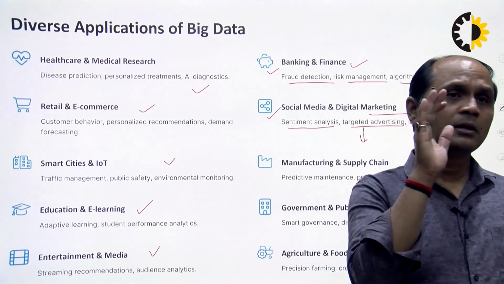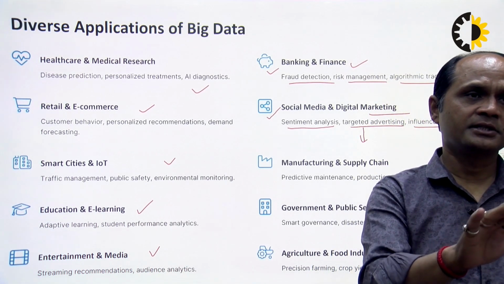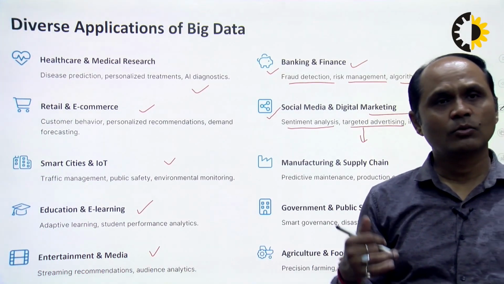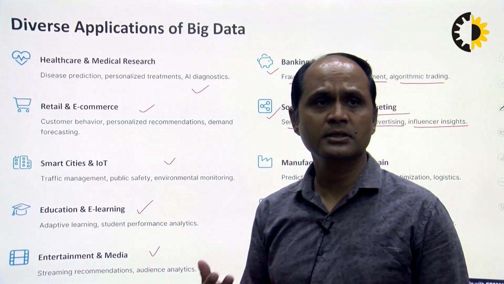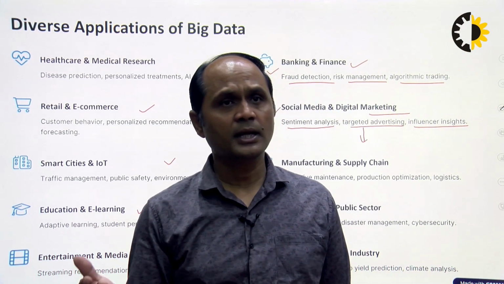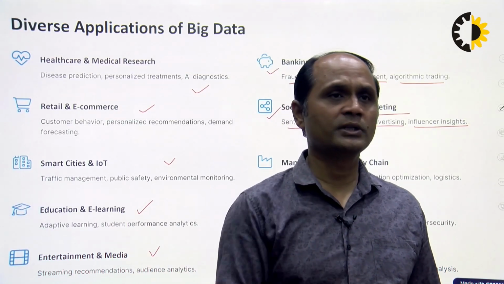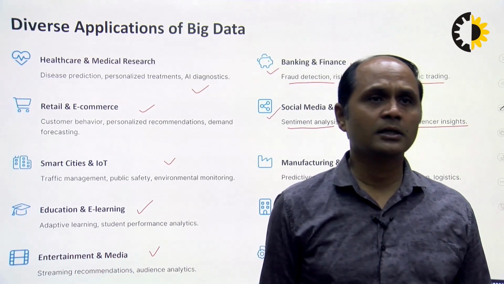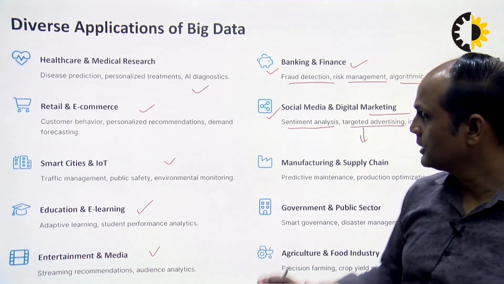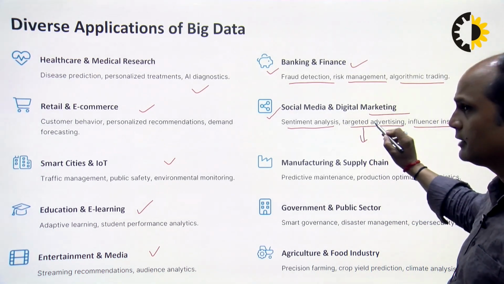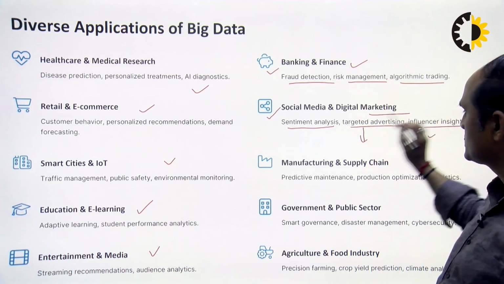For targeted advertising, we want to analyze social media data, how many customers are showing interest in that particular advertisement or content. So we need sentiment analysis, advertising and influencer insights.